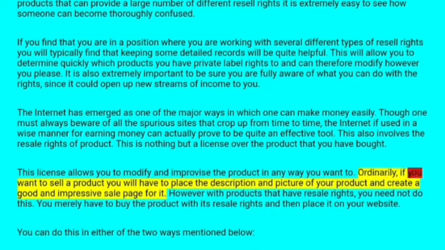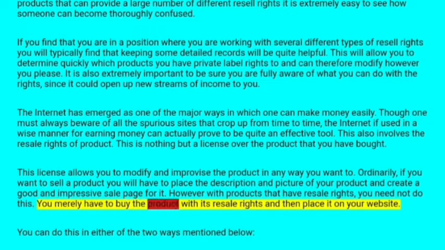Ordinarily, if you want to sell a product, you will have to place the description and picture of your product and create a good and impressive sales page for it. However, with products that have resale rights, you do not need to do this. You merely have to buy the product with its resale rights and then place it on your website.